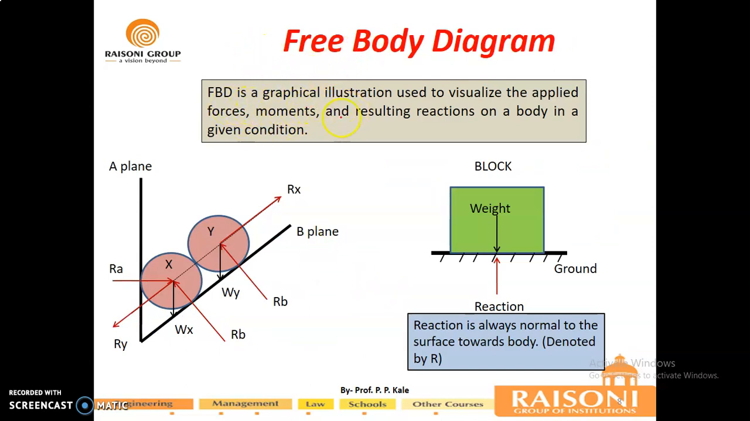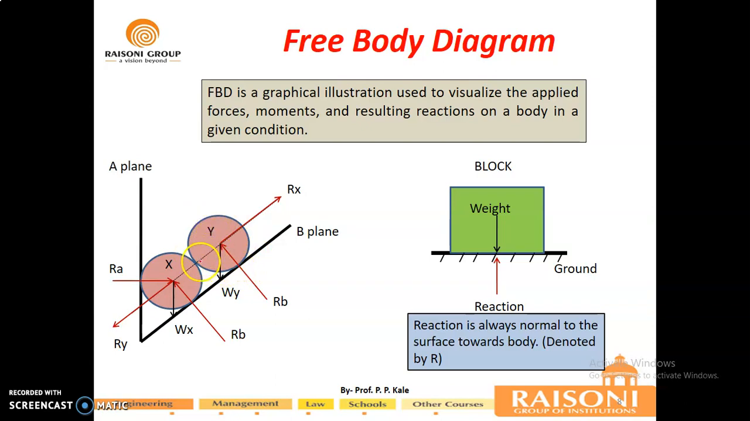Now what do you mean by free body diagram? A free body diagram is a graphical illustration, a graphical representation. It is used to visualize all the forces acting on the body, all the forces and reactions. So what do you mean by reaction? Whenever a body makes contact with any surface.